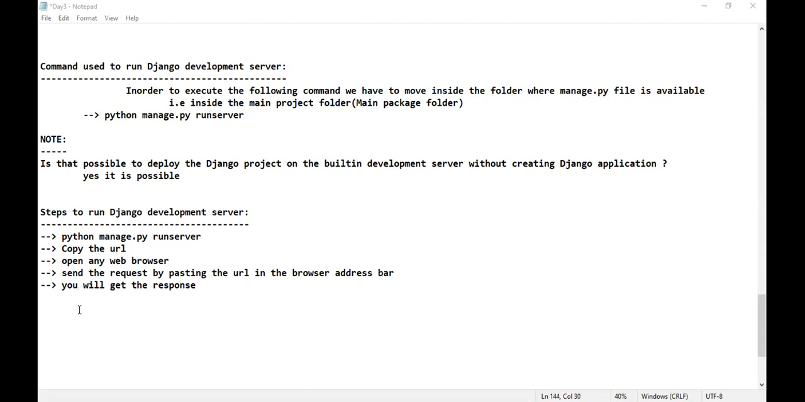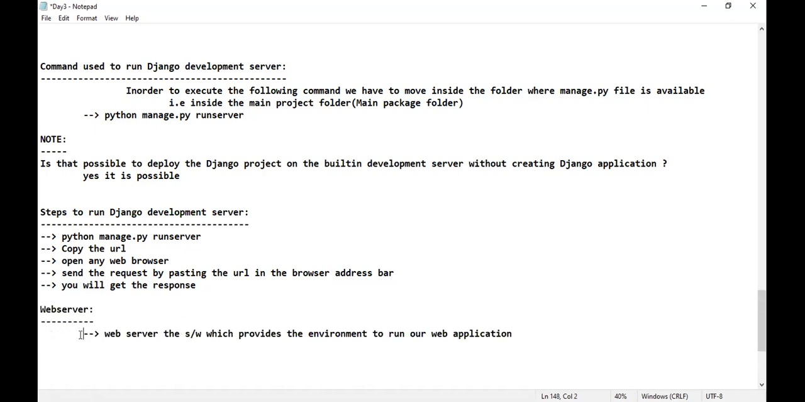Okay, define web server. I hope I have already defined web server, but once again, I'm going to define web server just for your clarity. Why? Because just now we have used the Django development server, which is nothing but a web server. A web server is software which provides the environment to run our application, that means to run our web application. Is that clear? Right now, one project is being run on the web server.